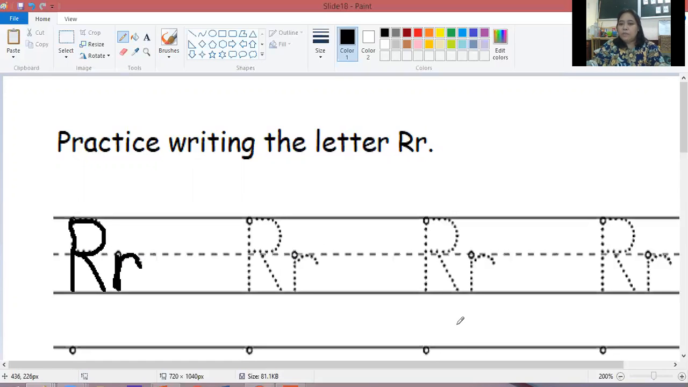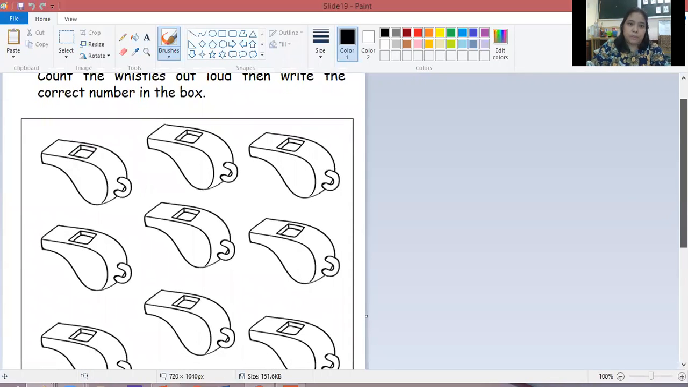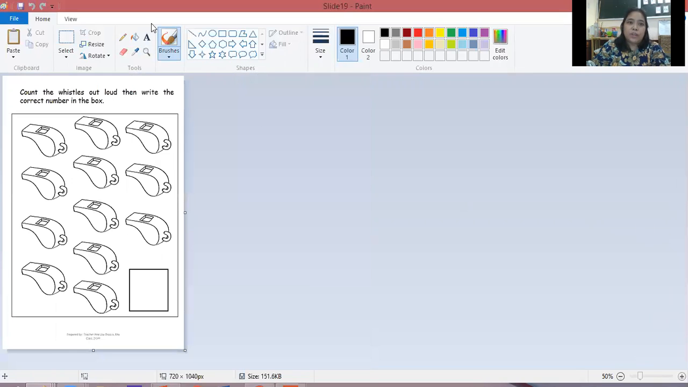Very good. Now let's go to the math activity that you have for today. Okay, so here we have whistles. We have whistles. So what you have to do is count how many whistles we have here. Now, are you ready to count? You should count with teacher. Let's point one by one while counting. 1, 2, 3, 4, 5, 6, 7, 8, 9, 10, 11, 12.